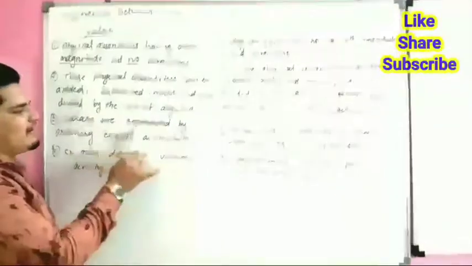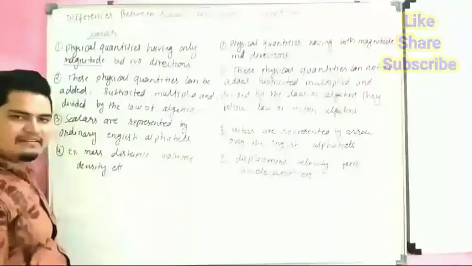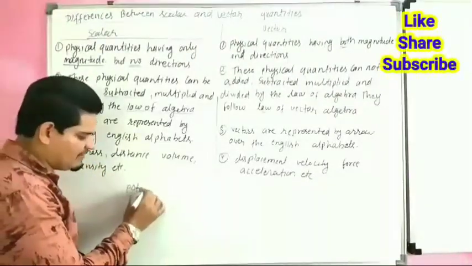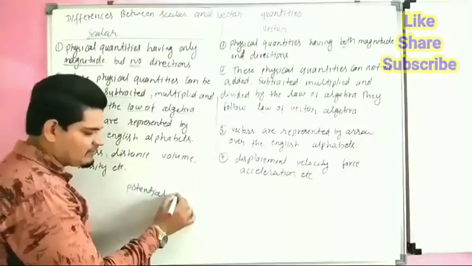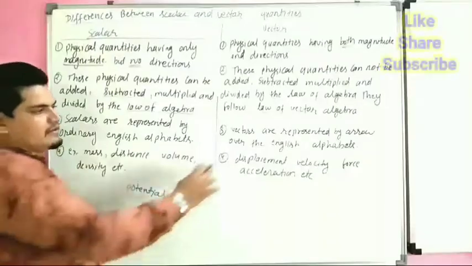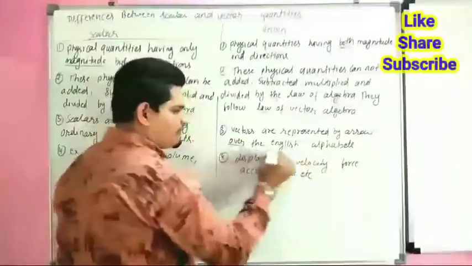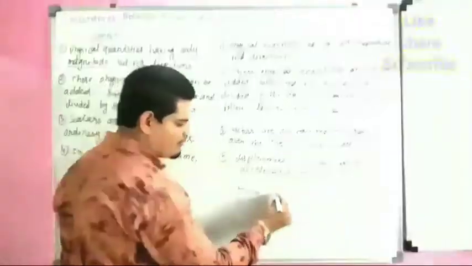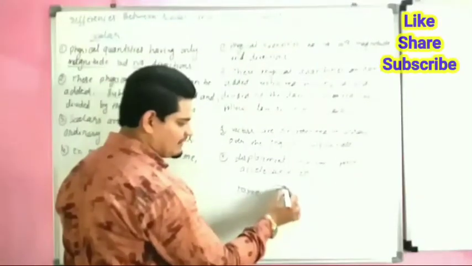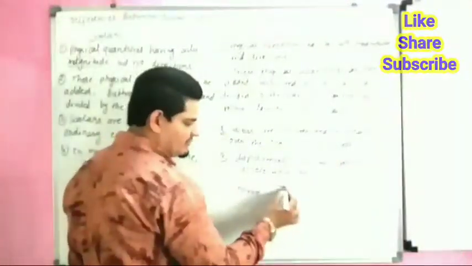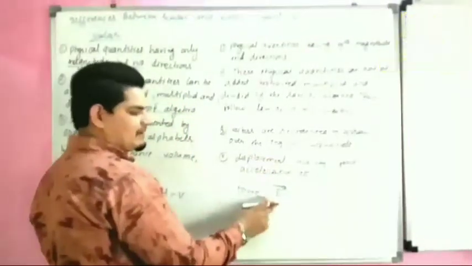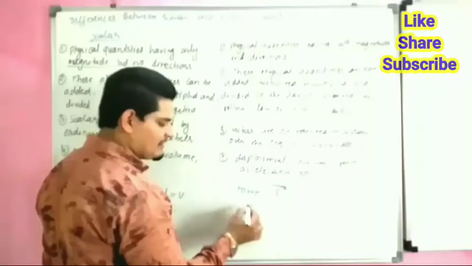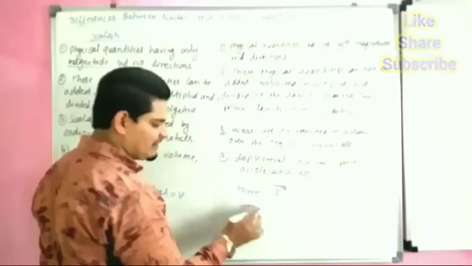Third, scalars are represented by an ordinary English alphabet. For example, potential is denoted by V. But vectors are represented by an arrow over the English alphabet. If we have to represent force, we write F with an arrow, because this is a vector quantity. Acceleration is denoted by a with an arrow over the English alphabet.